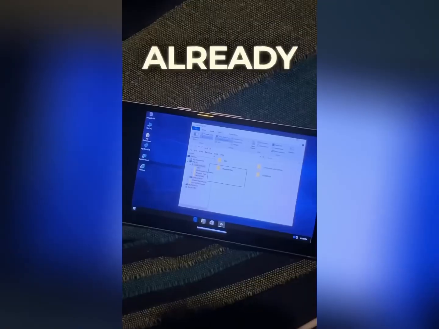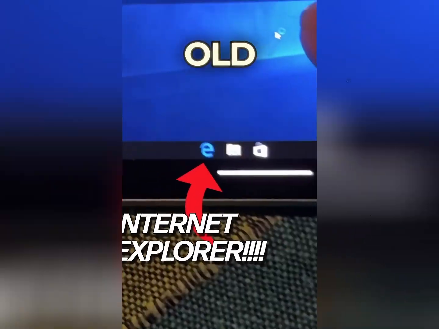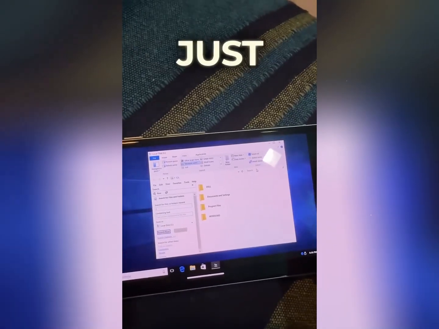And guess what? It's already faster! Although it looks hella old. Also, I have no idea how to use the keyboard, so just a tiny problem.